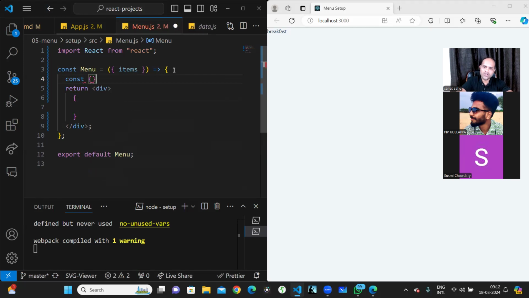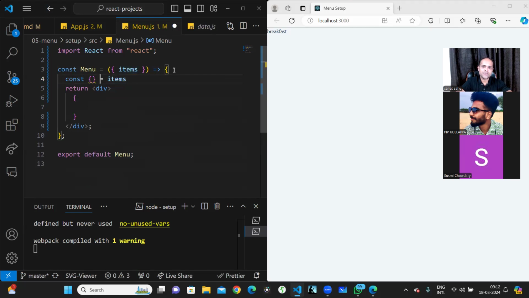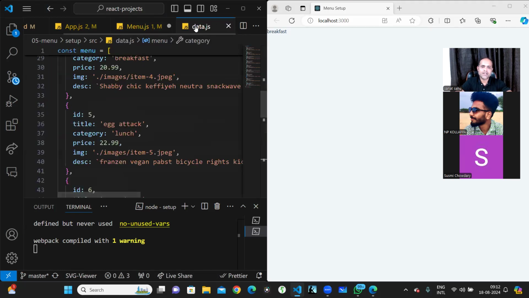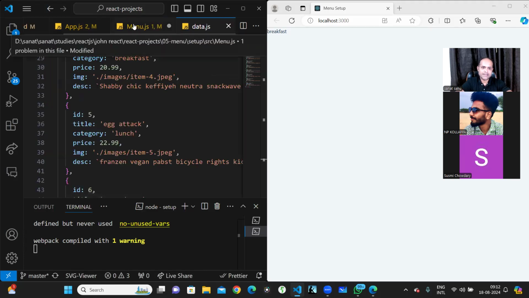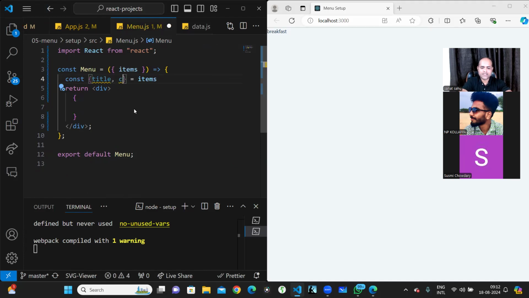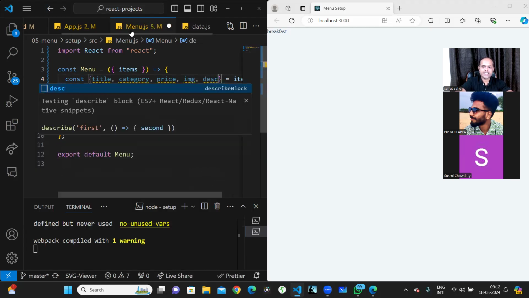So we will use something called object destructuring, in which I'm getting an items object. In the items object, I have an ID, title, category, price, and image. These are the properties I have, and I have to use the exact same names. So I'll write category, the exact same name, then price, image, and description.